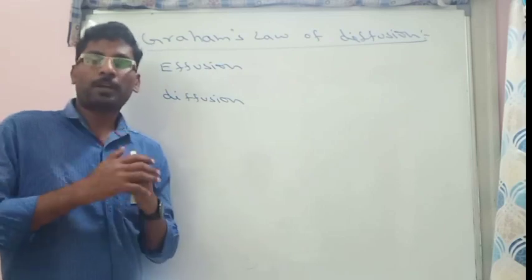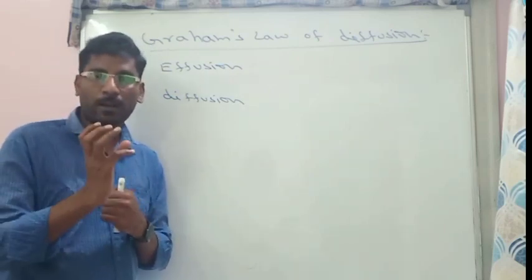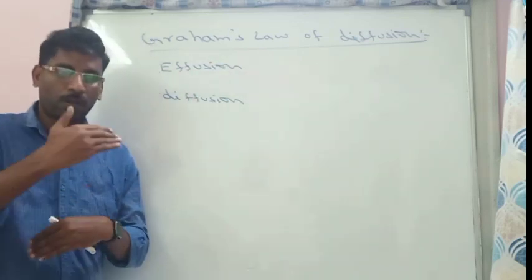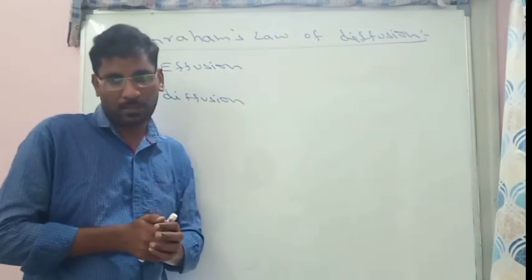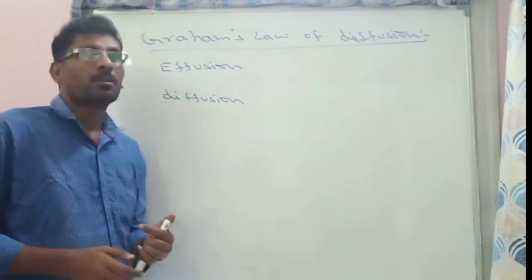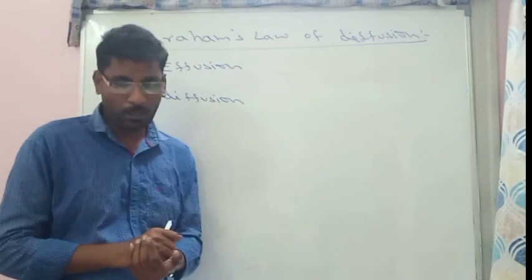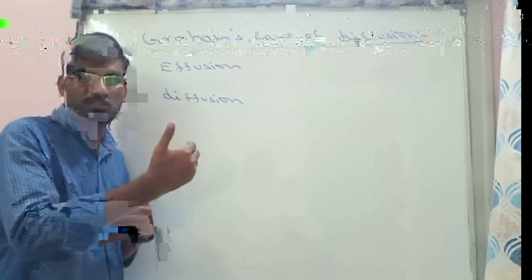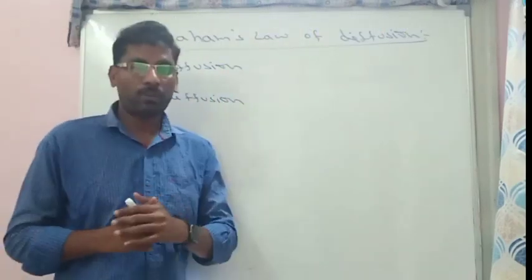Example: suppose we are pressing a perfume bottle. When we press, gas comes out from a narrow hole. That process is called effusion. After it comes outside, it spreads throughout the atmosphere, and that spreading or intermixing with the other gas is called diffusion. So effusion is escaping of a gas from a narrow hole, whereas diffusion is a process of intermixing or spreading of gases. So Graham explained the rate of diffusion.